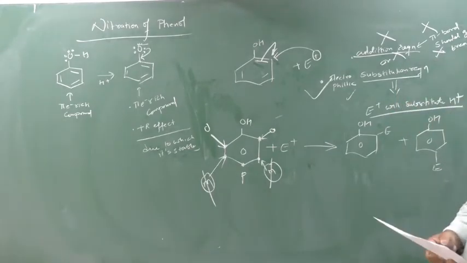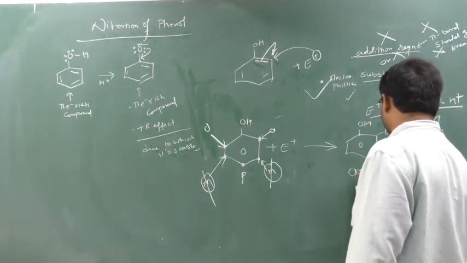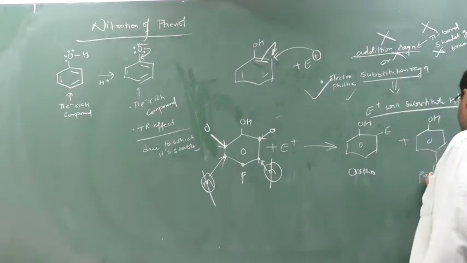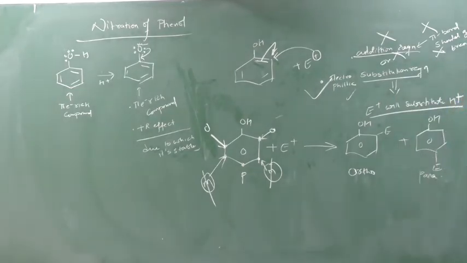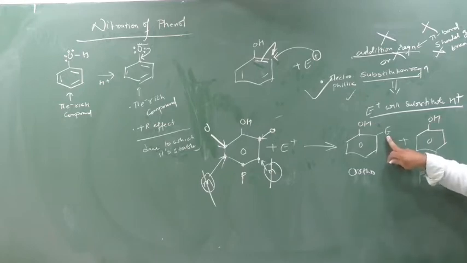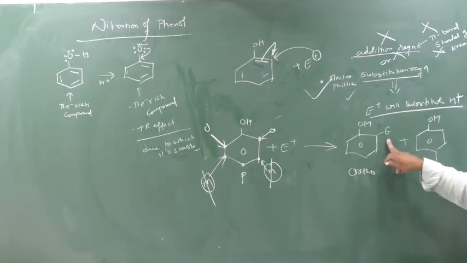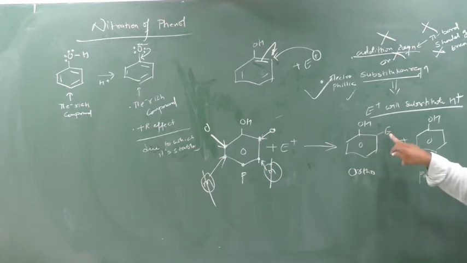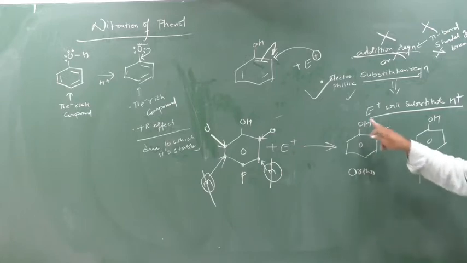So these are certain basics before going to do the nitration reaction. Now one more question is coming into the picture. This is known as the ortho position. This is known as the para position. Sometimes they ask the question, which will be the major compound and which will be the minor compound. Now see here, if in the electrophilic substitution reaction this electrophile has a capacity to do hydrogen bonding with phenol, then ortho will be major and para will be minor.